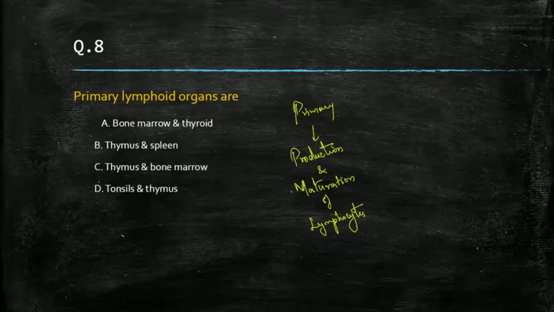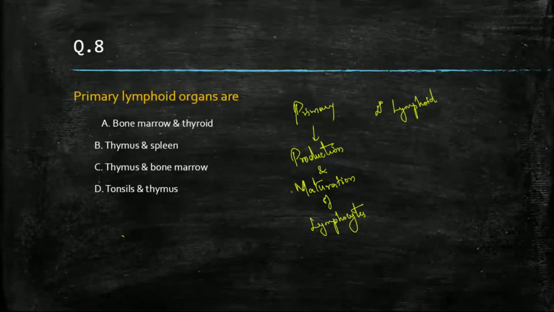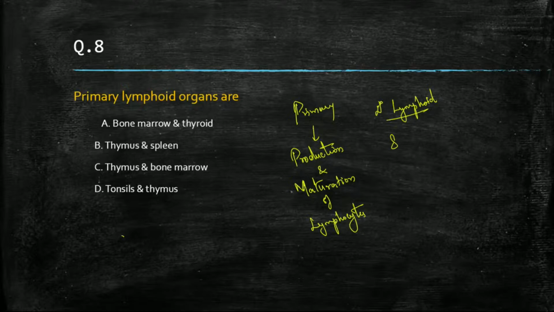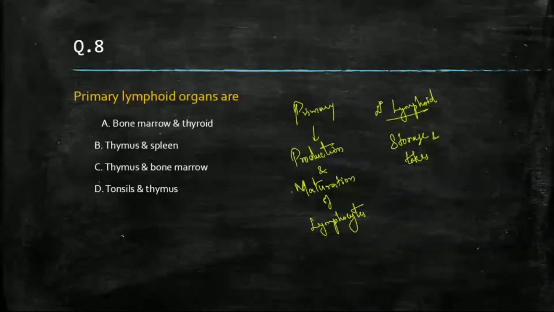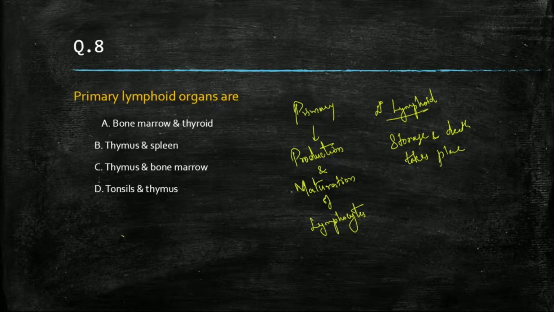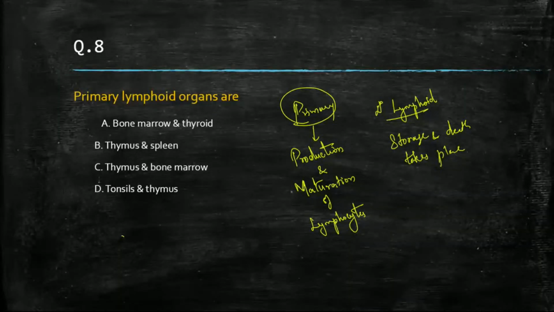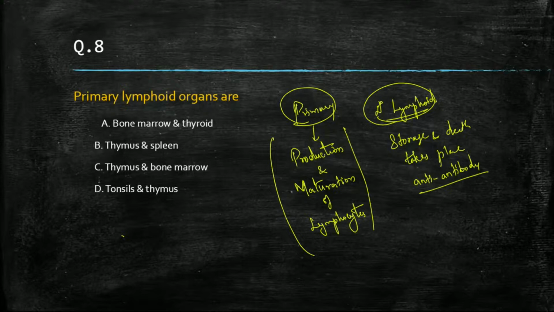And secondary lymphoid organs are those where storage takes place, storage and death also, we can say. And the main site of antigen antibody interaction will be this secondary lymphoid organ only. So here only production takes place, remaining everything, like most of the things, takes place in the secondary lymphoid organs.